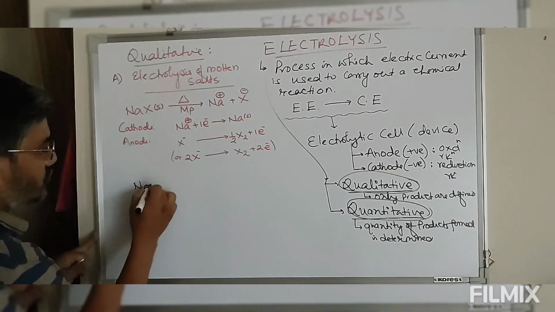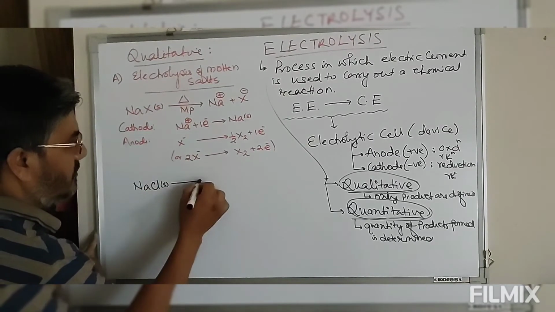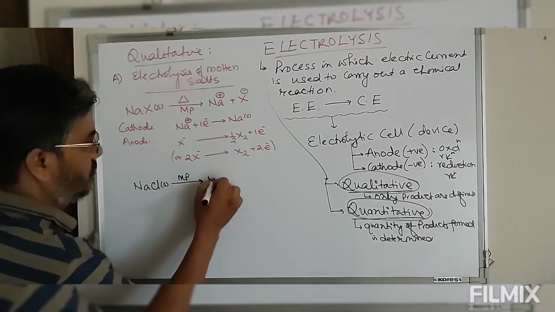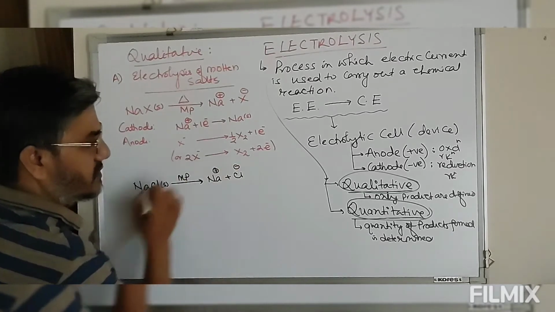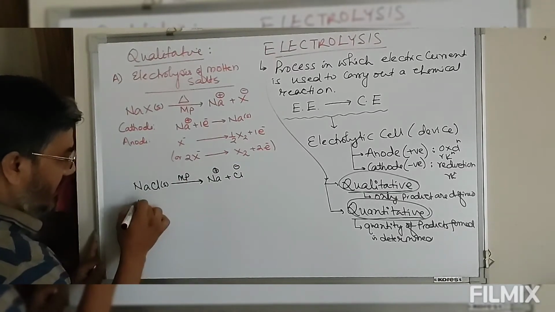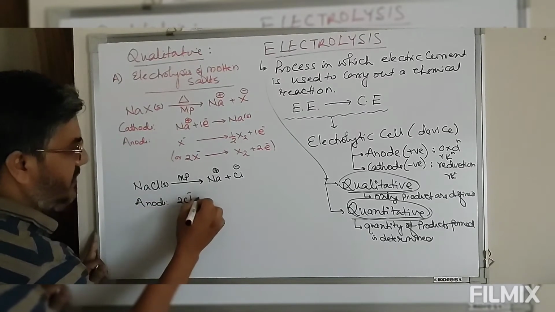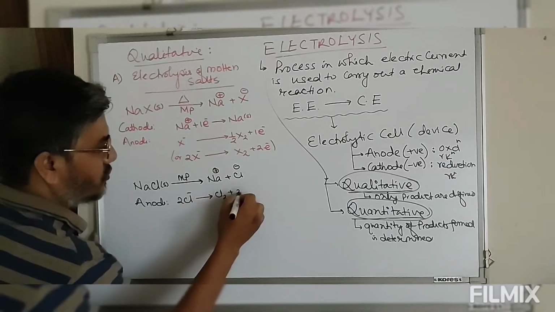So sodium chloride. First, at its melting point, this gives you Na+ plus Cl-. At anode, we have 2Cl- will oxidize to give you Cl2 plus 2 electrons.